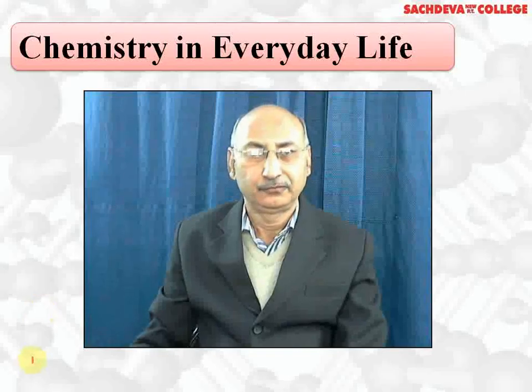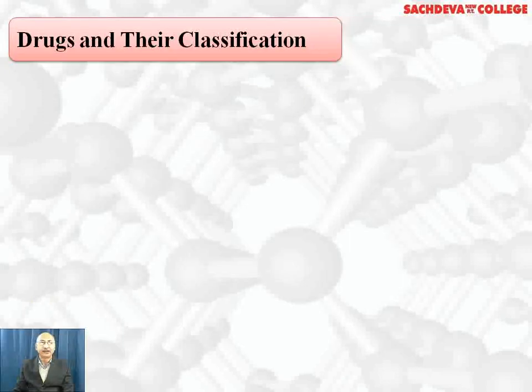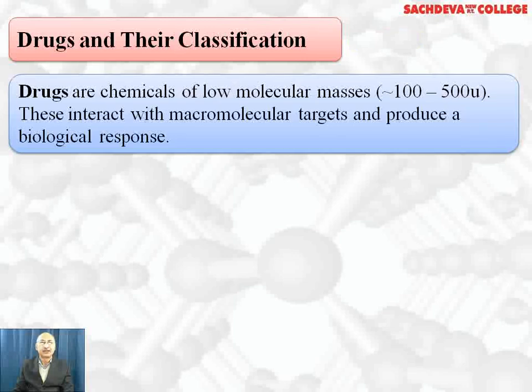Let's start with the next chapter, chemistry in everyday life. The first topic is drugs and their classification. Now, what are drugs? Drugs are chemicals which are used in treatment of particular diseases without affecting the normal cells of our body, without having abnormal or very high side effects.